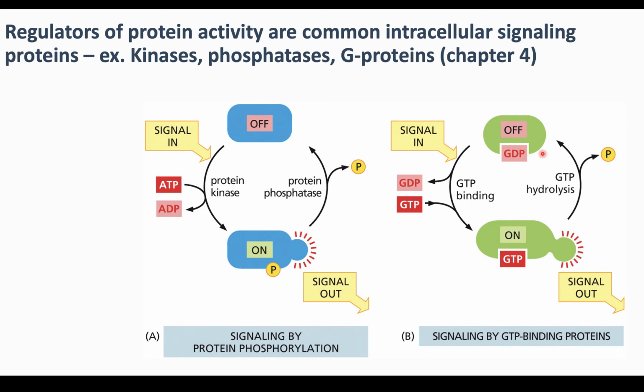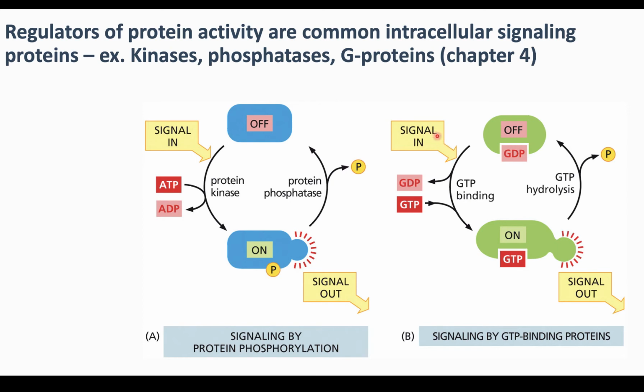We also covered G proteins. Remember, G proteins do not covalently bind to GDP or GTP, but they have a binding site that can fit either. If we start with this off conformation where the protein is bound tightly to GDP, we first need to remove the GDP, make it leave this binding site. Some type of signal will probably regulate this.